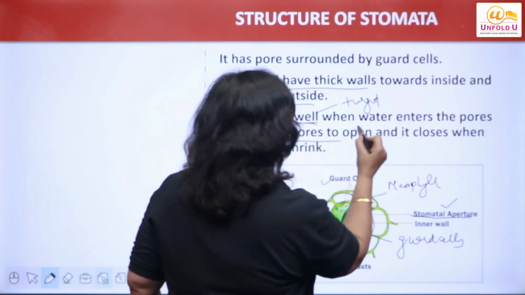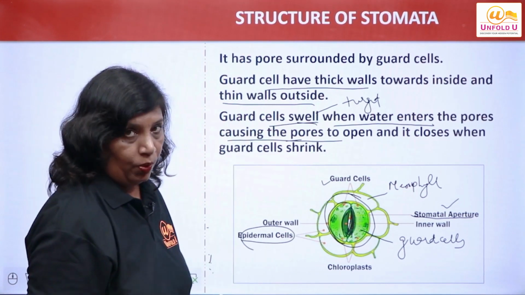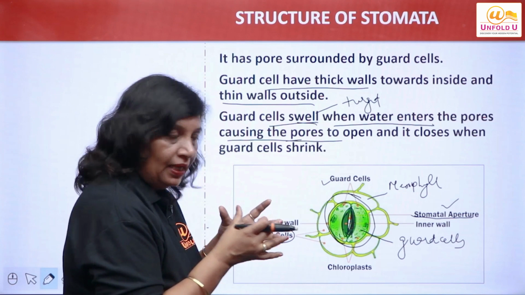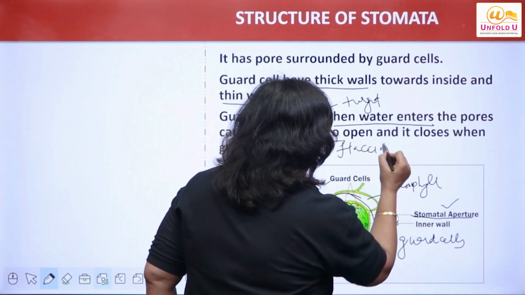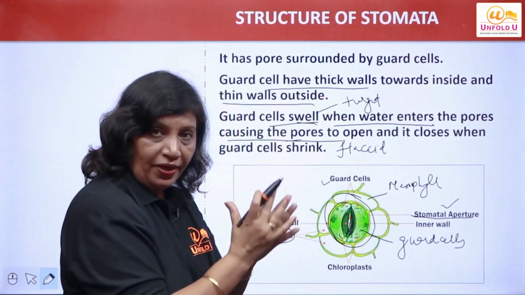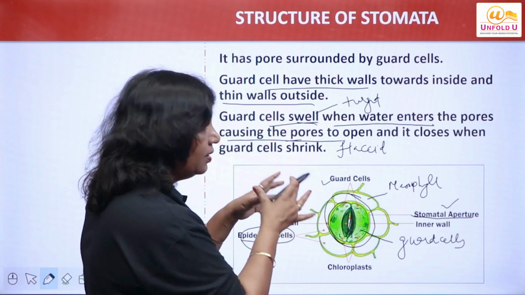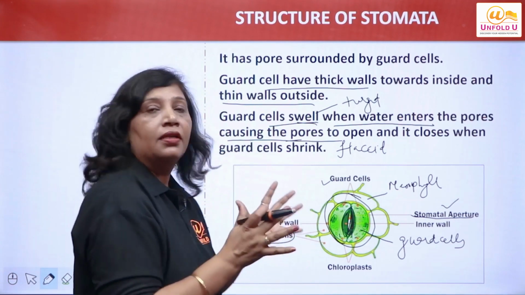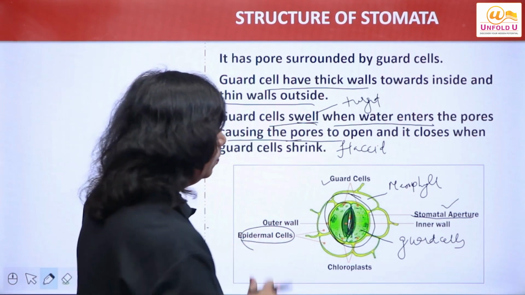So when water enters, it causes the opening of the pores. And when they lose water, what happens? They become thin or they become flaccid, which causes these guard cells to shrink and close the pore. So when they are turgid, pores open. When they shrink or become flaccid, the pores close. I hope this is clear to you. Now one thing I would